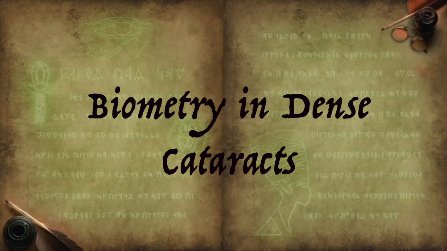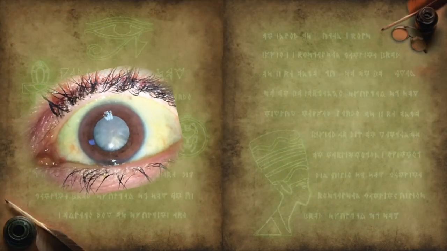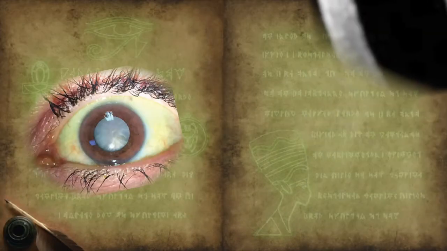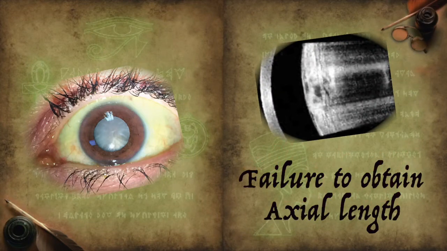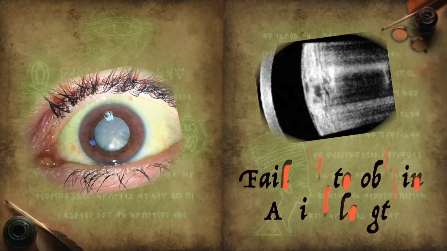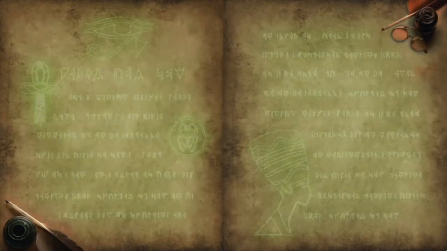Biometry in dense cataract is another tricky situation. In dense cataracts, we fail to obtain the axial length using conventional devices. This is when we have to go back to ultrasound and choose the dense cataract mode in Lenstar or the new IOL Master 700.